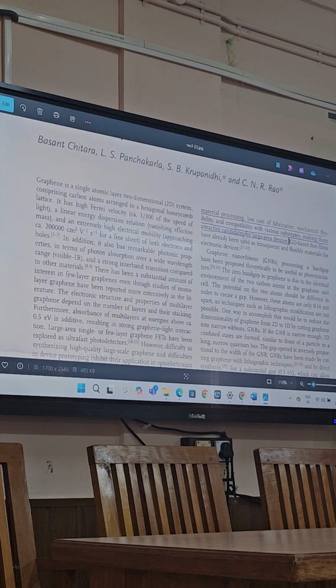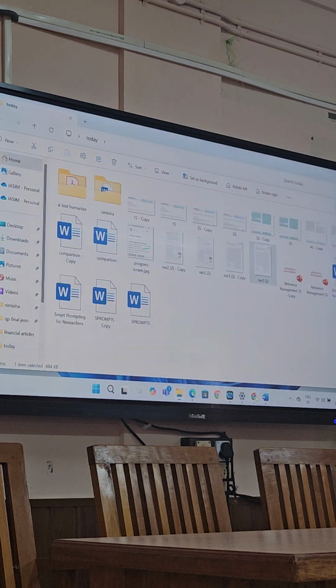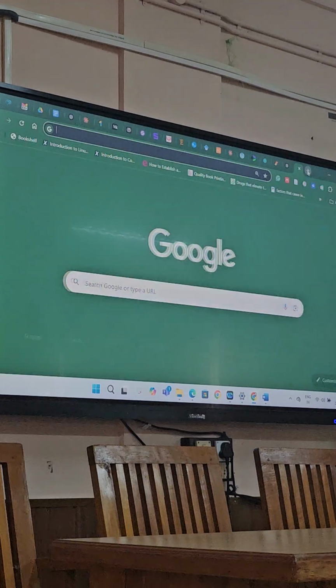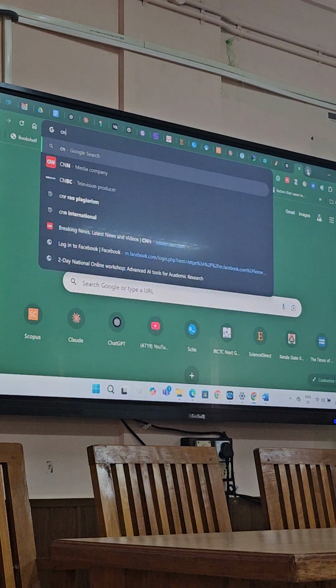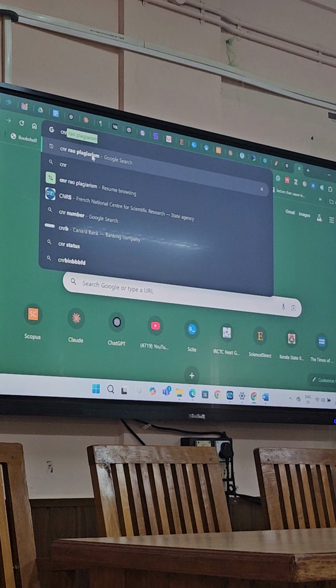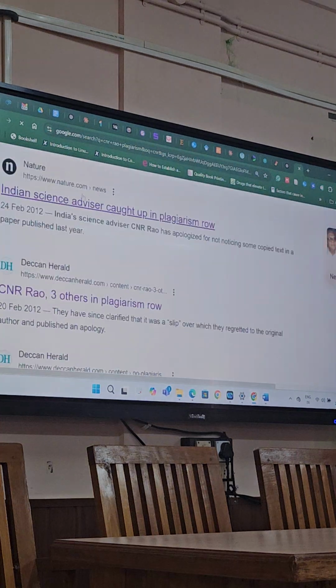The three persons copied two sentences from another article published in 2010 and added them to their article published in 2011. If you search CNR Rao on the World Wide Web, the first thing appearing would be CNR Rao plagiarism. And in Nature, you can see that the Indian Science Advisor was caught for plagiarism. What was the allegation? Two sentences copied as such from another article and included in the introduction part of their article. This is how the academic community deals with plagiarism.